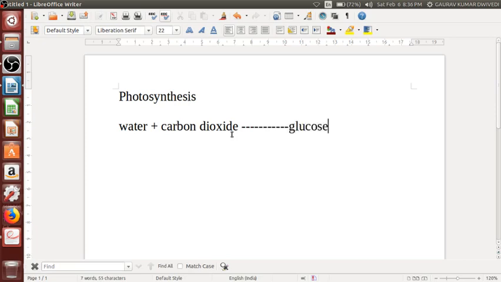Okay, this glucose is nothing but the food of the plants, and oxygen is also given out. That is the life sustaining gas which is being utilized by us here. So whenever we are discussing photosynthesis, water combines with carbon dioxide, and water plus carbon dioxide gives glucose plus oxygen. Glucose, that is food, and oxygen as well.